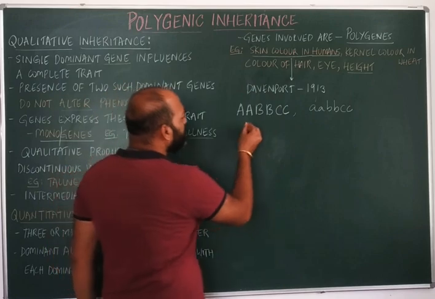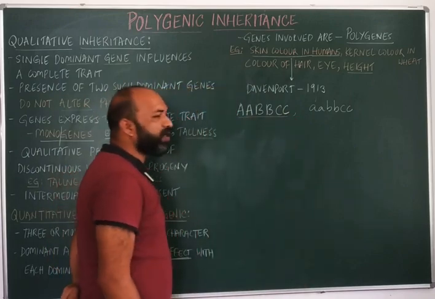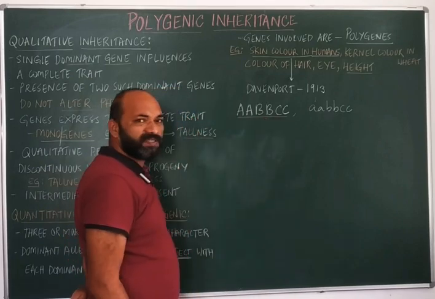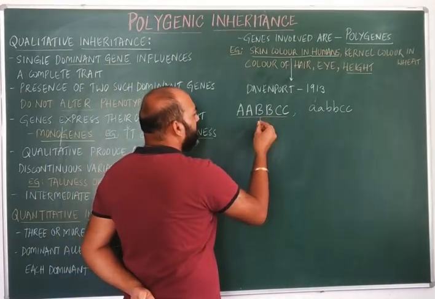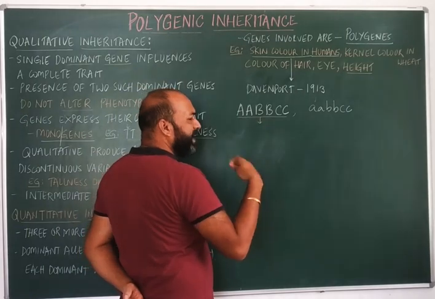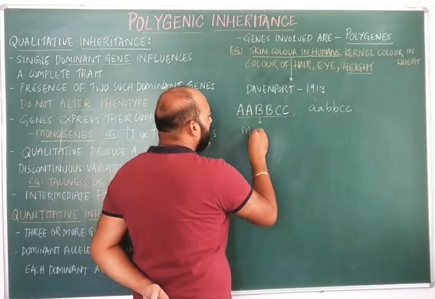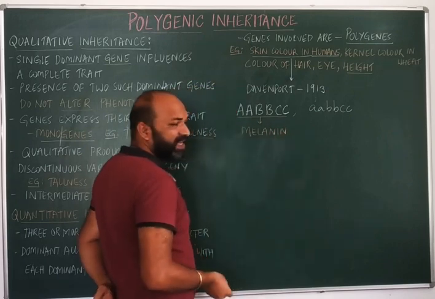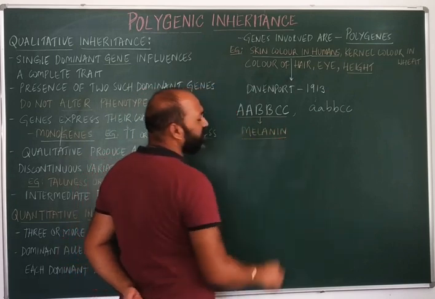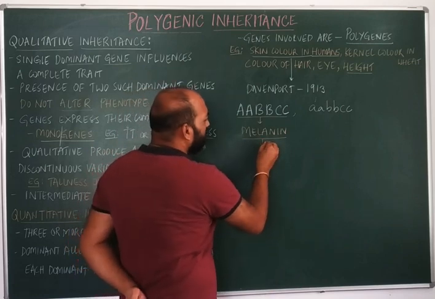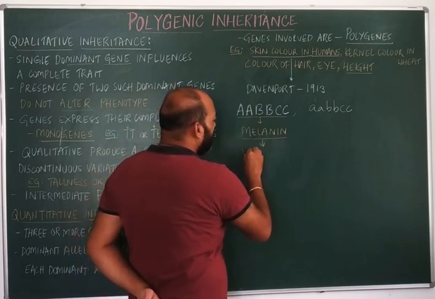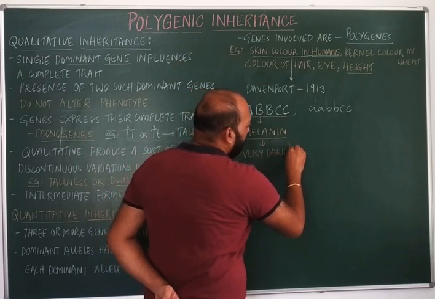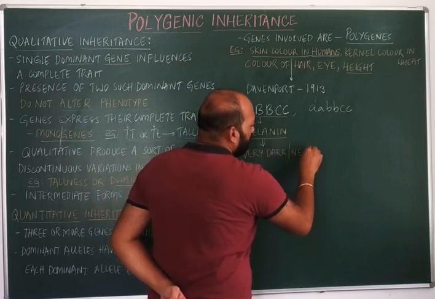Now, when an individual has all the dominant genes, all 6 dominant alleles, there will be a high concentration of deposition of the pigment called melanin. When melanin deposition is high, the individual's color will be very dark, or you can call it Negroid.